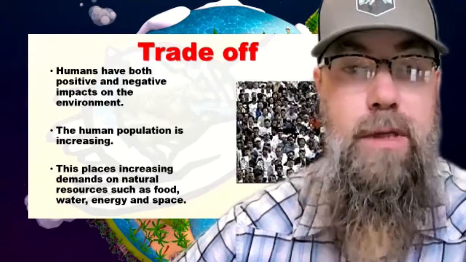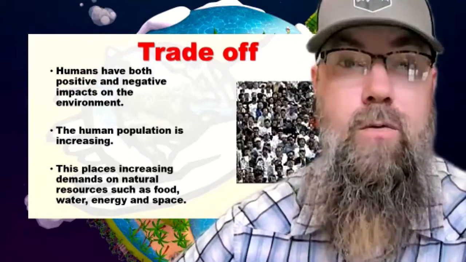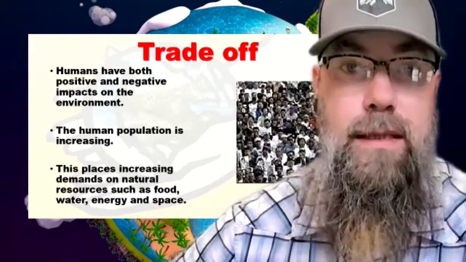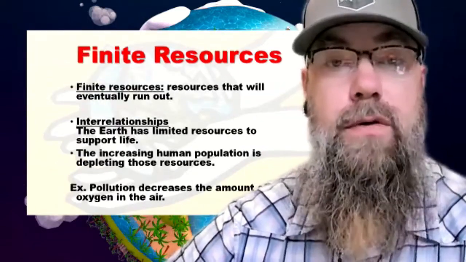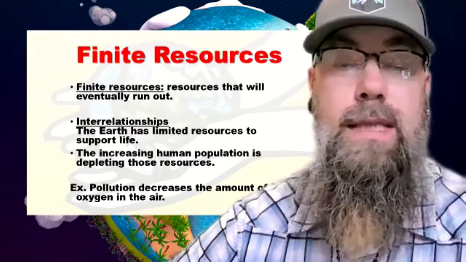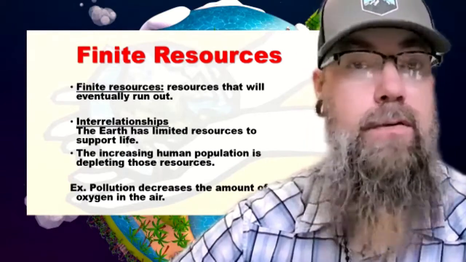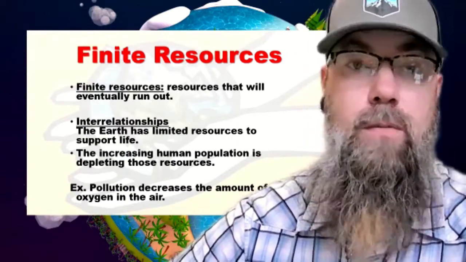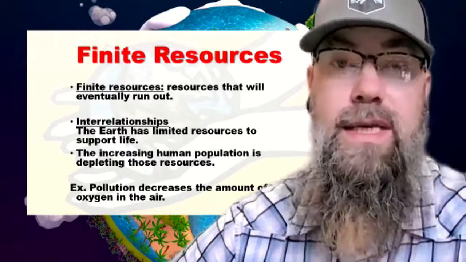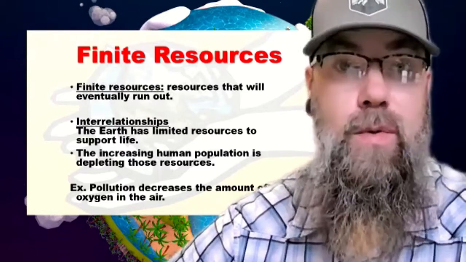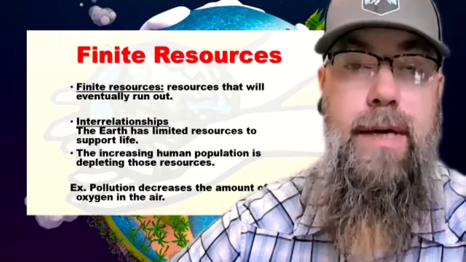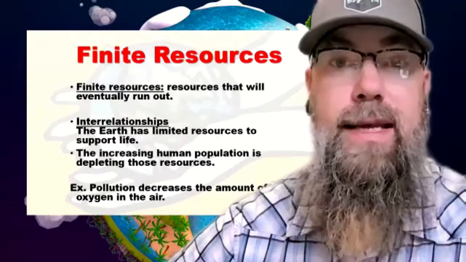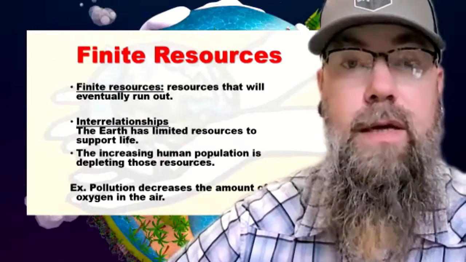So with the increased population, there's increased demand for the resources in the areas that the humans live. The Earth has finite resources. That means there's only so much, and eventually they could run out. And there's many interrelationships between humans and everything else in the ecosystems on Earth. The more humans there are, the more resources they need, the more resources that they use. And humans are depleting some of these resources. And human impacts, such as pollution, can have a negative effect on those resources that everybody needs.